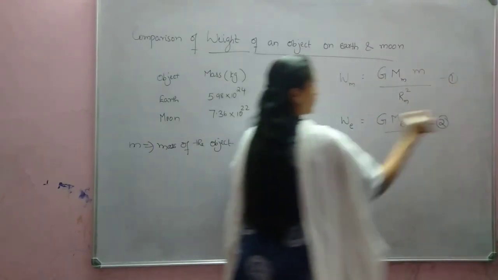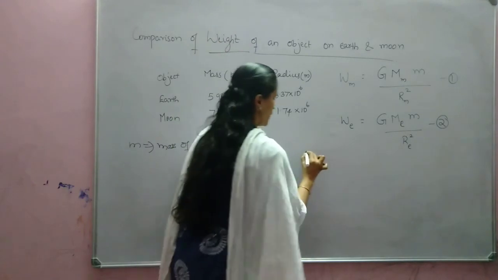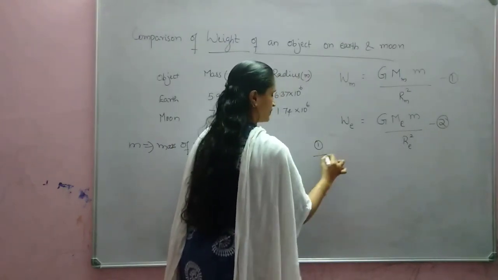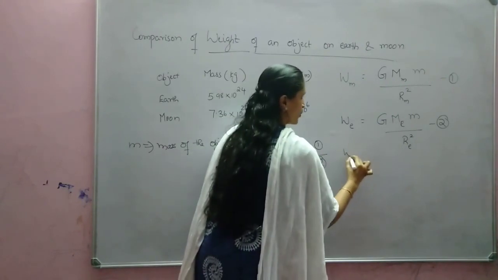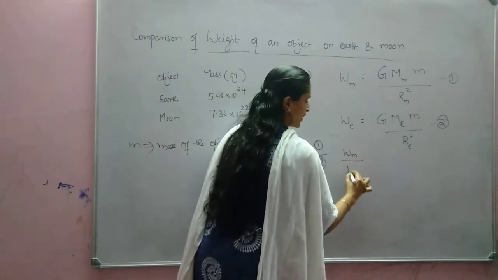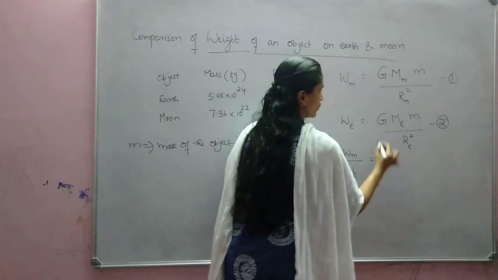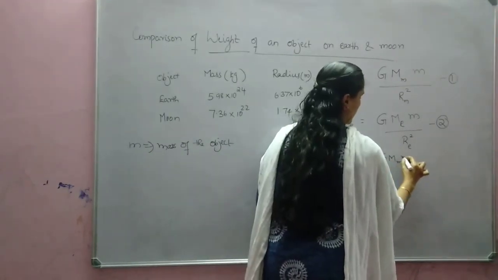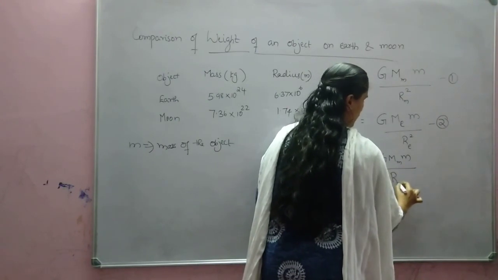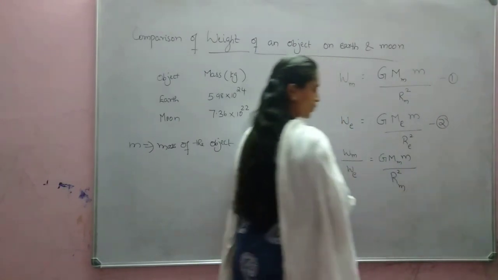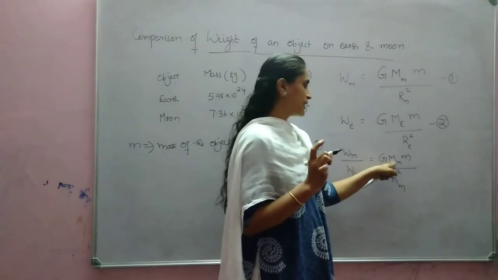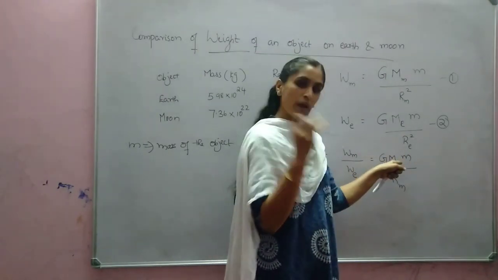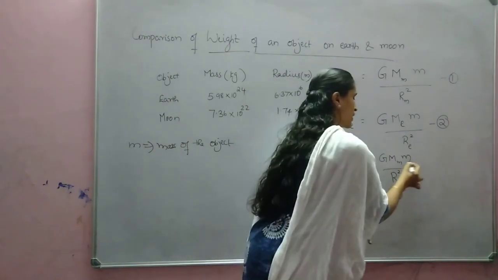So two equations are there. We can divide 1 by 2. So what will you get? Equation 1 divided by 2. Weight of the object on moon divided by weight of the object on earth is equal to G M into M divided by Rm square. Don't get confused. This M suffix M stands for the mass of the moon, and this M stands for the mass of the object.